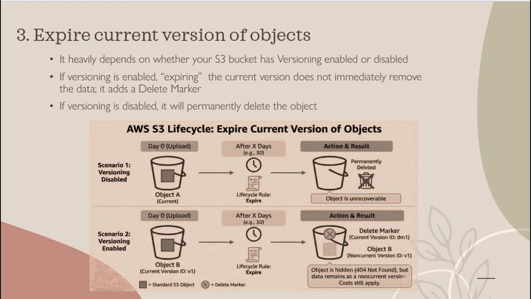So if I want to keep the deleted object for retention purposes, then I can use the expire current version of object rule.